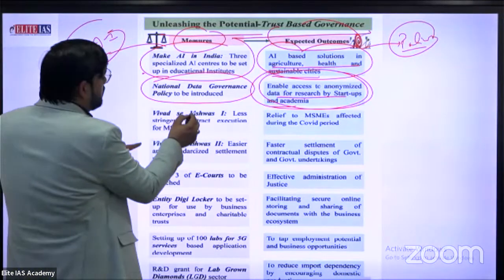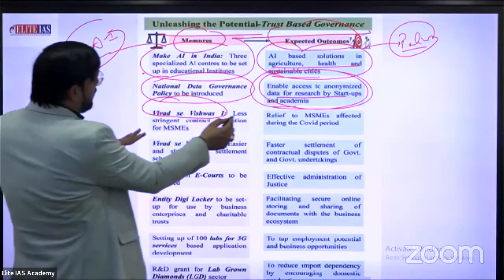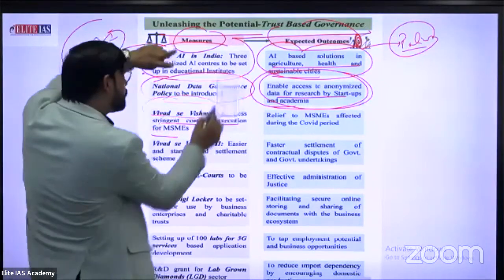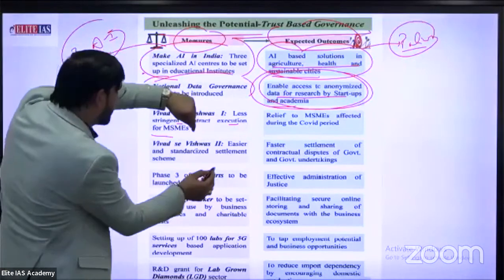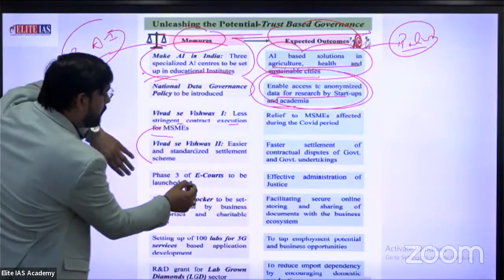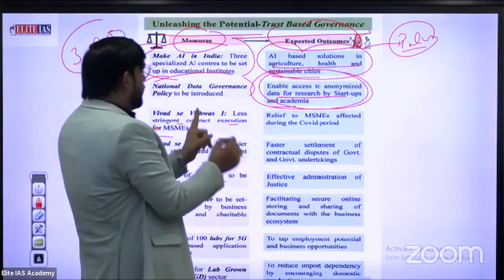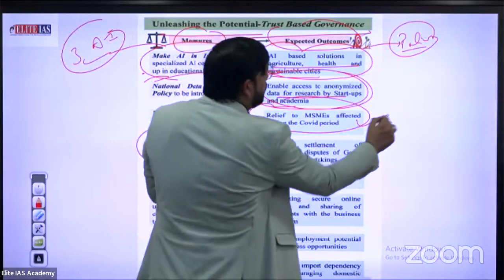Next, Vivad se Vishwas, especially translated to income tax also. Vivad se Vishwas: less stringent contract exclusion for MSMEs. First one. Second one, easier standardized settlement. Third one, phase 3 of e-courts to be launched. What is the main expected outcome? In terms of MSMEs, relief to MSMEs affected during the COVID period.